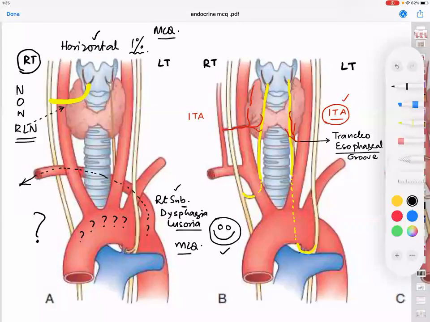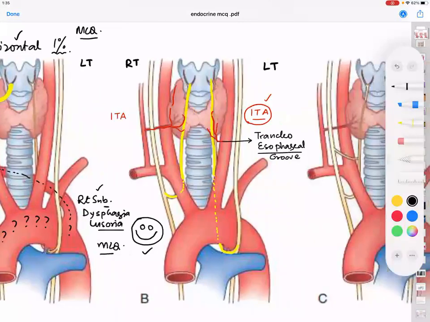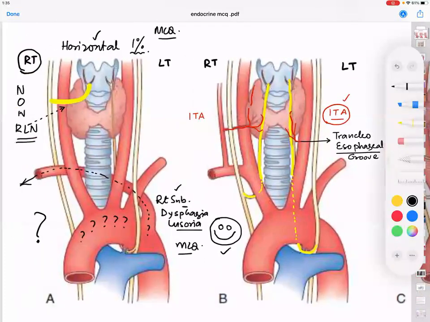Okay, chalo, so we have done that. Is the horizontal arrangement seen in 1% of the people, or the non-recurrent? Sir, both of them are the same. Horizontal is equal to non-recurrent, sir. It is seen in 1%. Okay. Sir, have I made you understand?